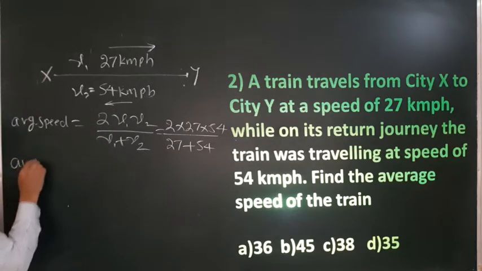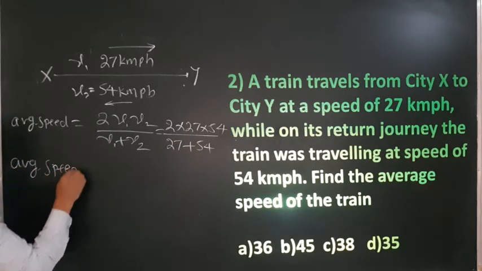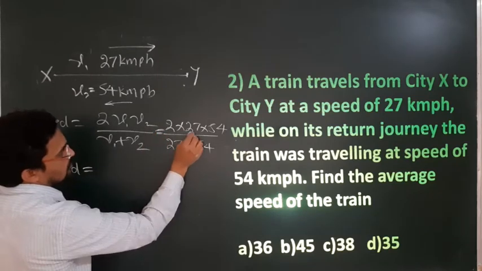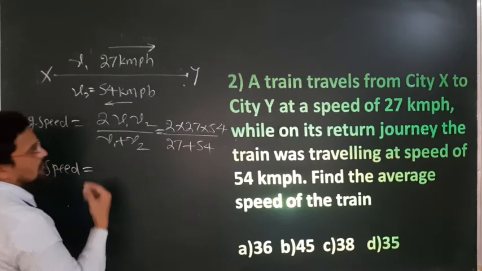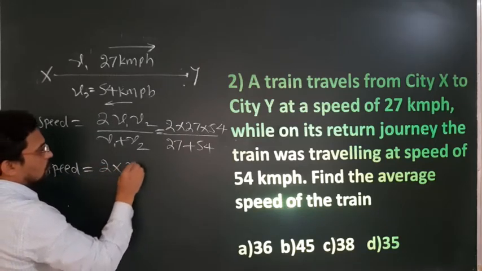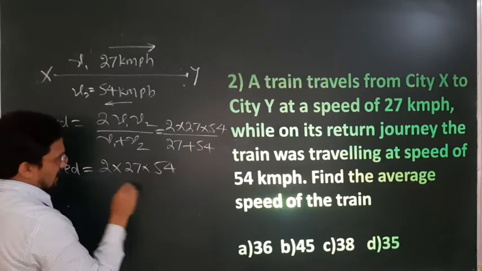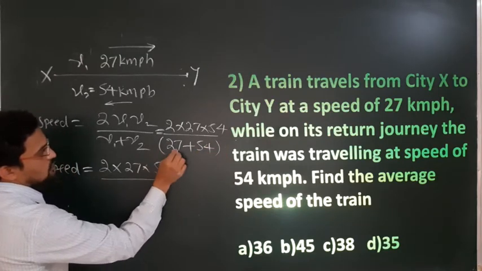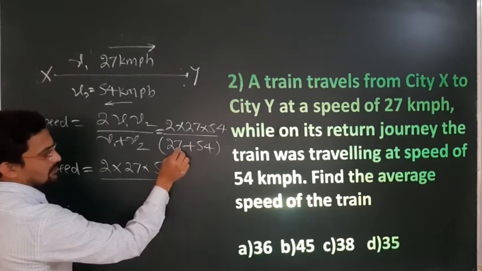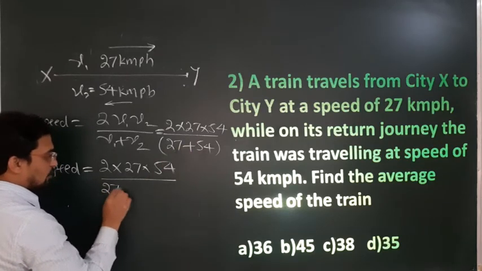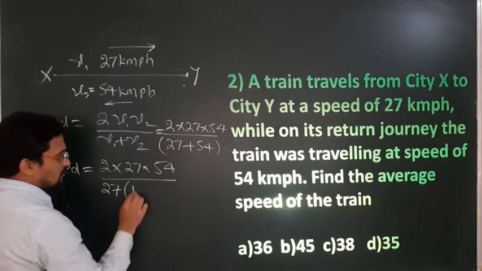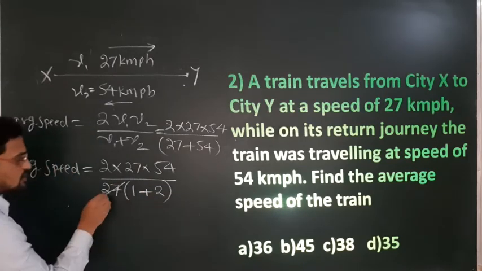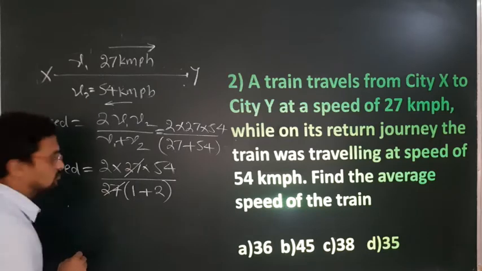Now to find the average speed, a calculator is not required. You may be afraid of how to multiply and divide, so I will just write it down: 2 times 27 times 54 as it is, with the bracket. I will take out the common 27, because 54 is divisible by 27. So 27 times (1 plus 2) is 27 times 3, correct? Now this 27 and this 27 cancel out.